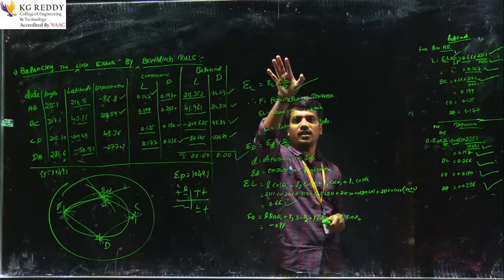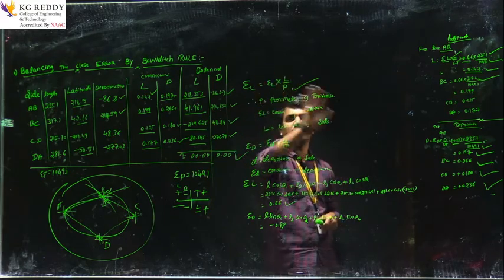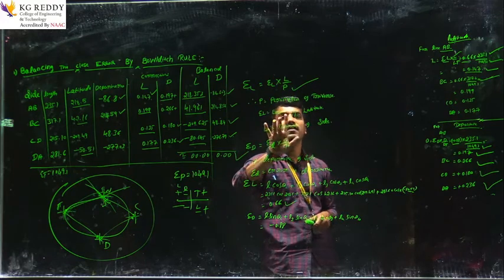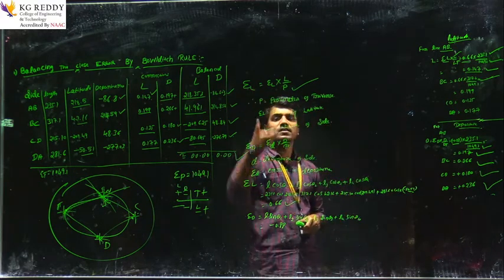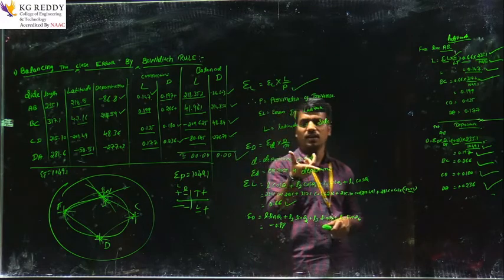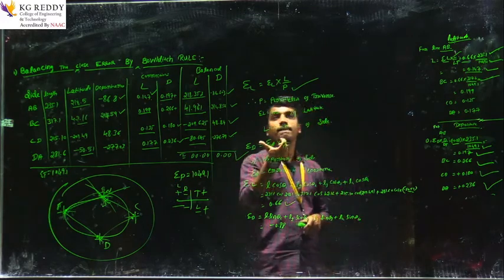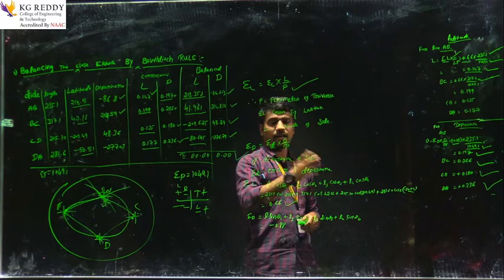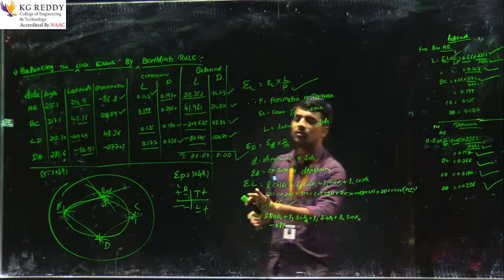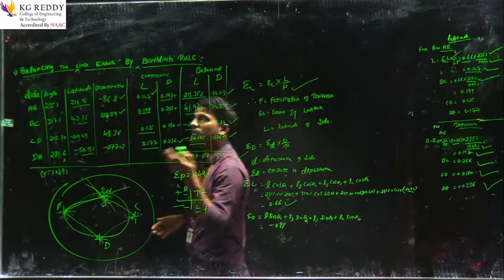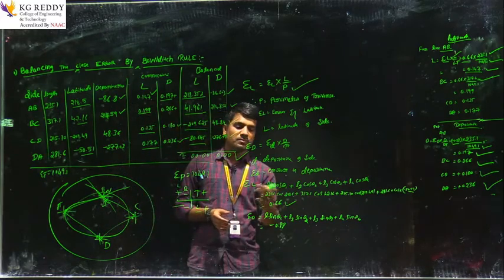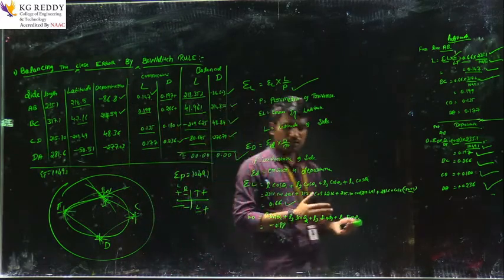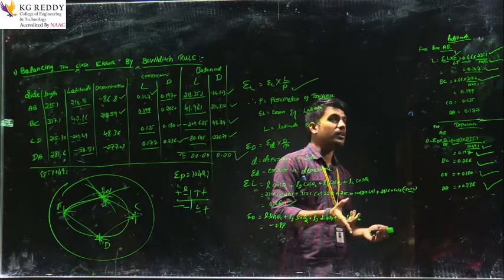L is the length of that line, P is the perimeter of the traverse, sigma L is the error in latitudes, and sigma D is the error in departures. Sigma L is L cos theta 1, cos theta 2, cos theta 3, cos theta 4, and sigma D is L sin theta 1, sin theta 2, sin theta 3 and sin theta 4.